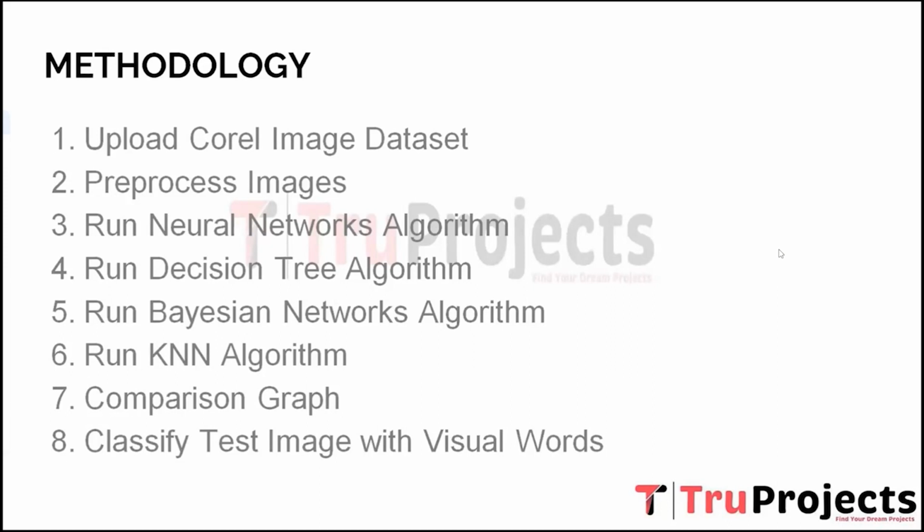Fourth, run decision tree algorithm. In this step, a decision tree algorithm is utilized for image classification. Decision trees are supervised learning algorithms that partition the data based on feature values to create a tree-like structure for decision making. The decision tree is trained using the pre-processed images and their corresponding labels.